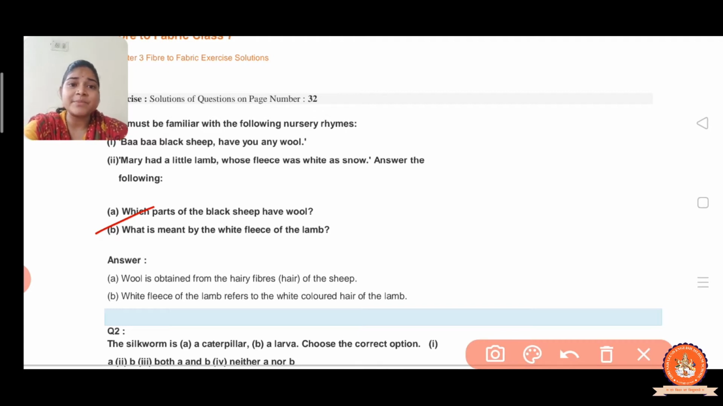What is meant by the white fleece of a lamb? So the white fleece of a lamb refers to the white color of the sheep, the white color of the hair of the lamb, right? So the white hair, white fleece, we get from the white sheep or lamb, and the black hair we get from the black sheep, right?